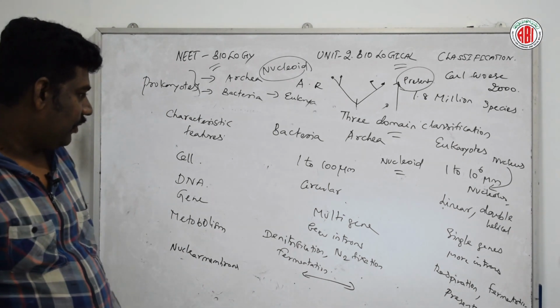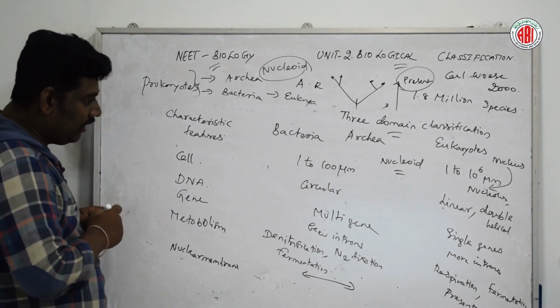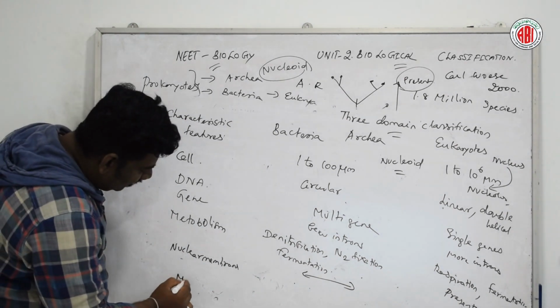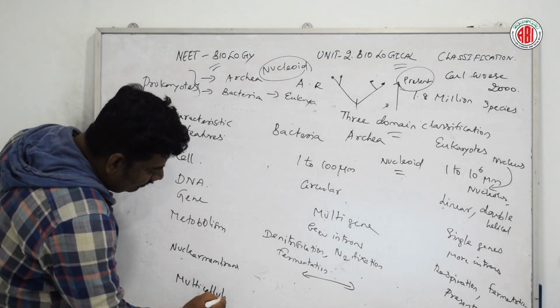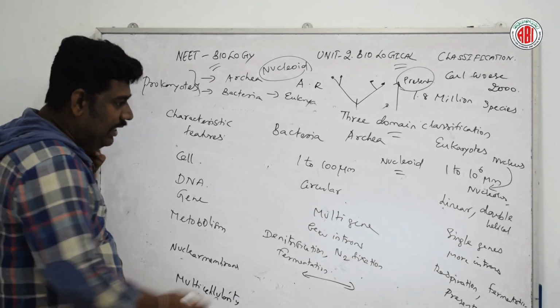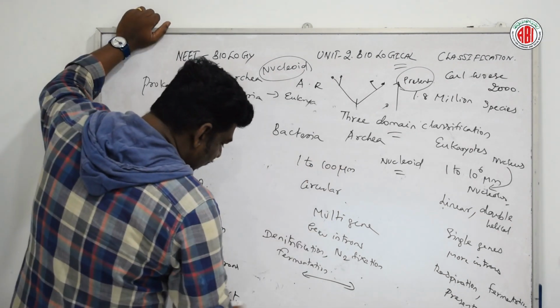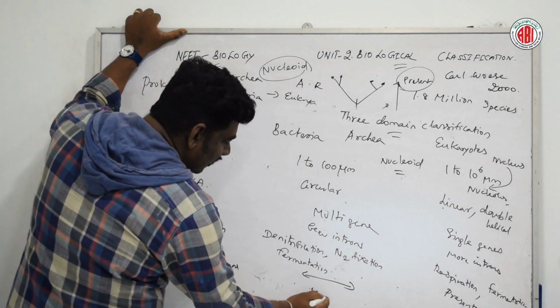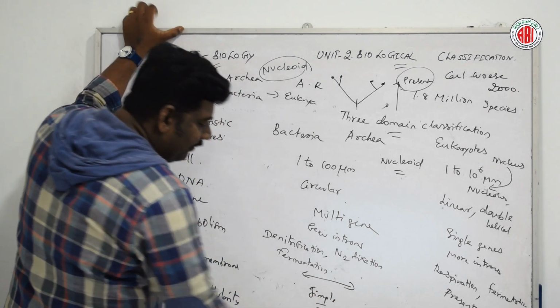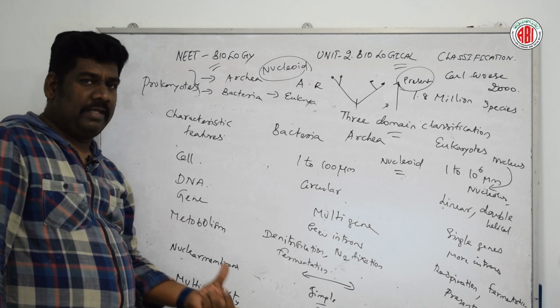Multicellularity is another characteristic feature. See, in bacteria and archaea the multicellularity is very simple, because all the cells multiply similar to the mother cell.